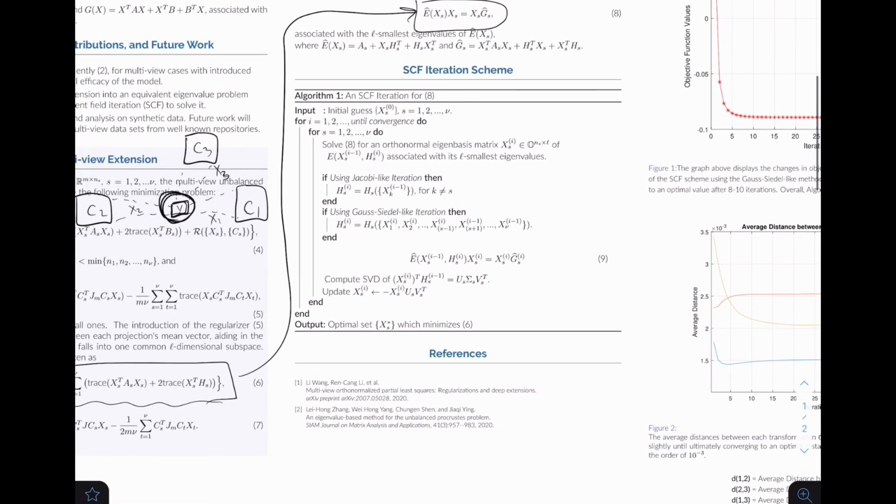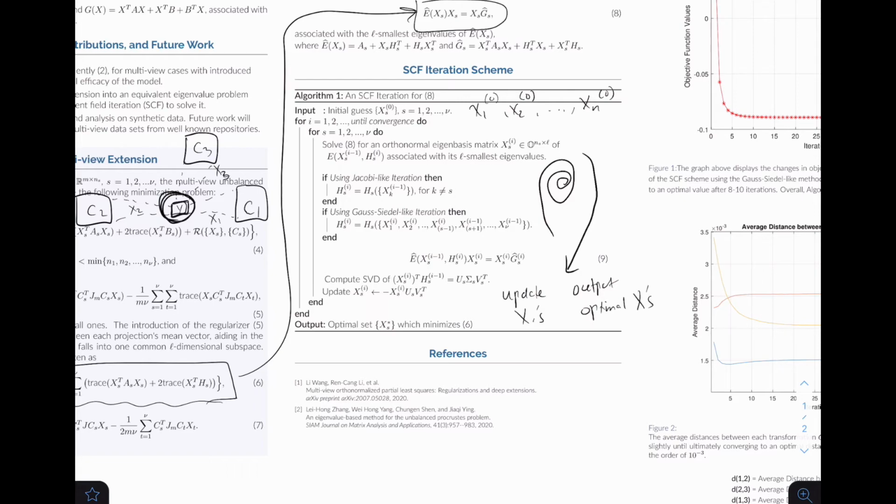One way to solve an eigenvalue problem is called a self-consistent field iteration scheme. All this is going to do is, I'm going to make initial guesses at these x transformations: X1, X2, initial, all the way up to Xn. It doesn't matter how many data sets we have. And I'm going to run it through this iteration where I'm just updating these x's every time, until eventually we get what we consider the best ones. It's going to keep running through this iteration scheme until our output will be optimal values, or optimal transformation